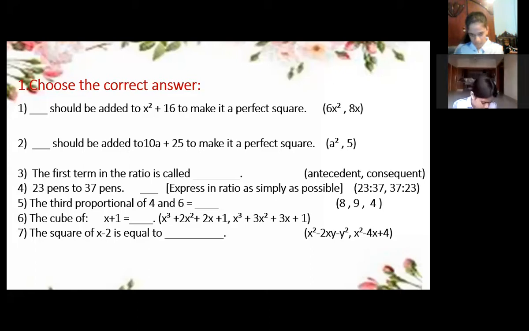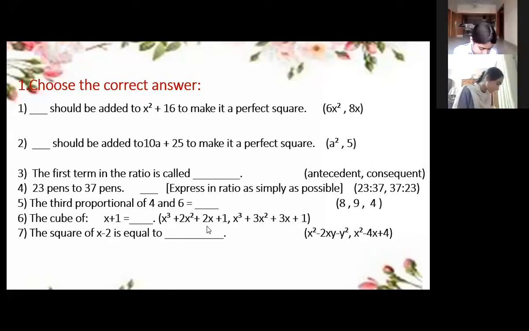So number fifth is, the third proportional of 4 and 6 is equal to dash. Copy down the options as well. Okay? Copy down the options as well and then take the correct one.